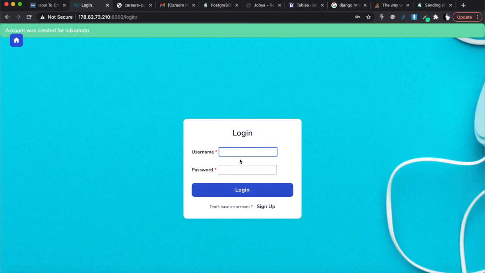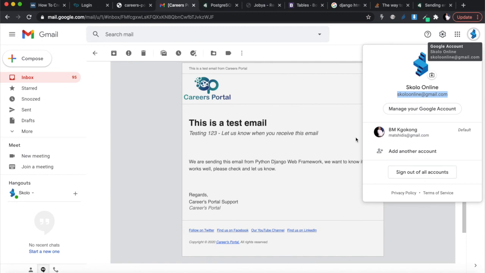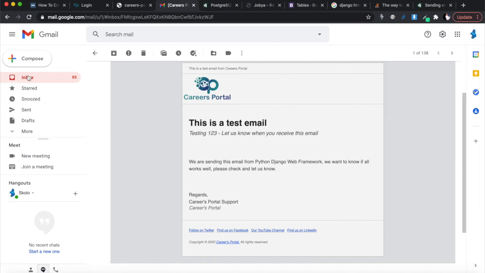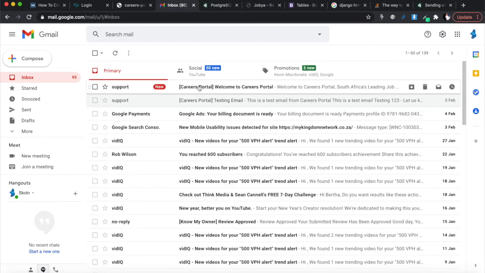But I don't like the way this login page looks. But before I log in, I actually want to check that I got my email, all right? So I'm going to go to my email address over there, and I'm going to go back to my inbox, and there you go. Yay!